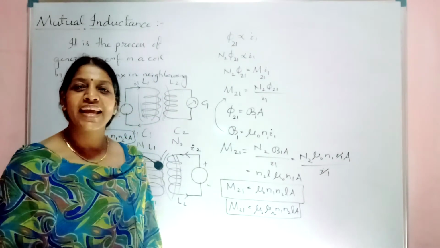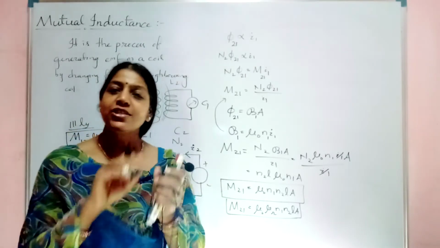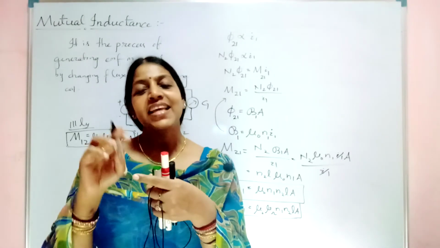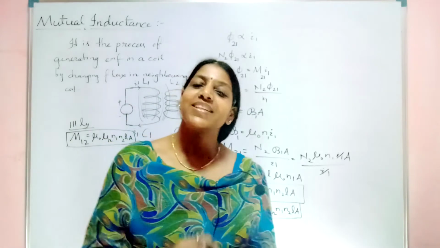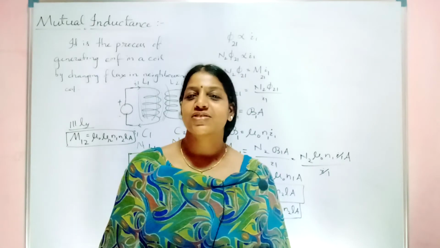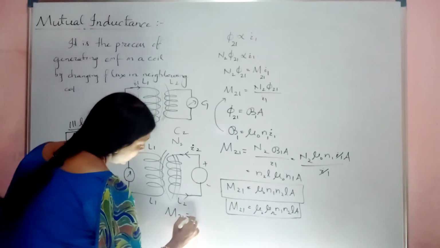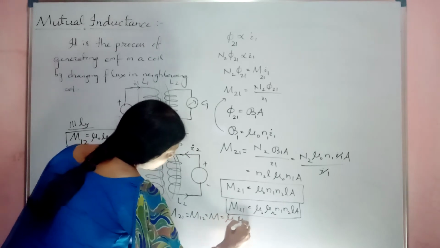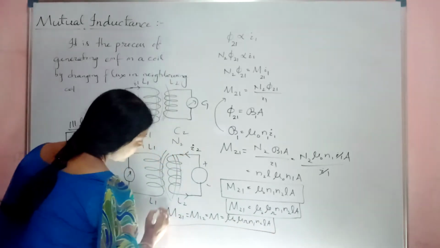So what are you concluding? M12 equal to M21 equal to M. It means if you change the flux in the first coil, that much EMF will be induced in the second coil. Similarly, if you change the flux in the second coil, the same EMF will be induced in the first coil. Hence, it is called mutual induction. So finally, M21 equal to M12 equal to M is nothing but mu naught mu r N1 N2 L A.